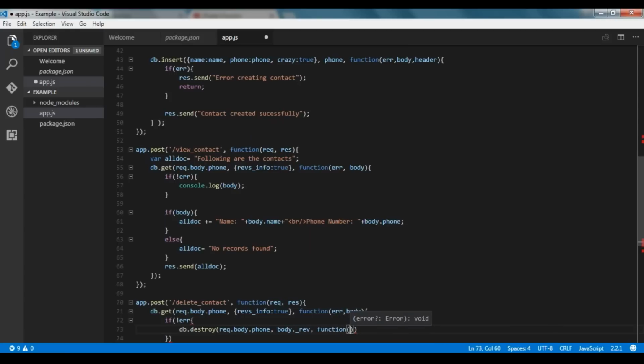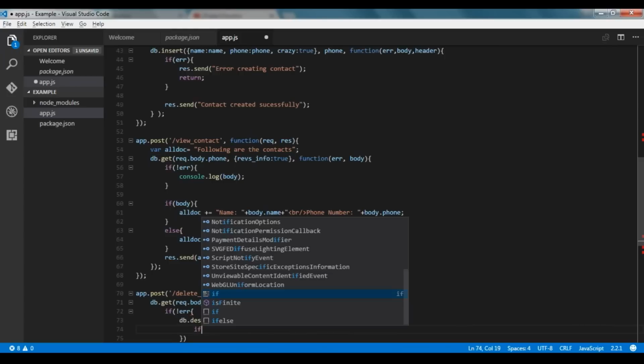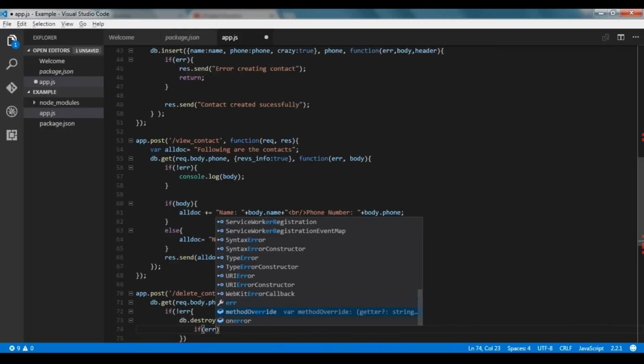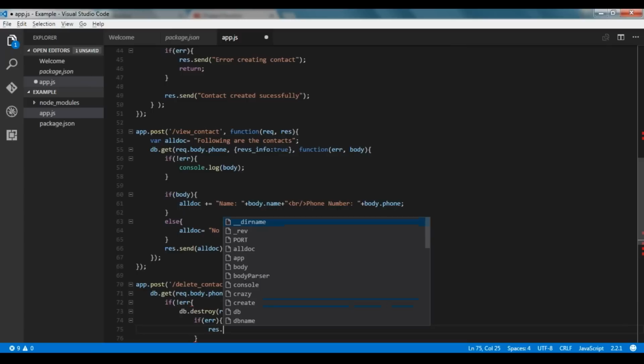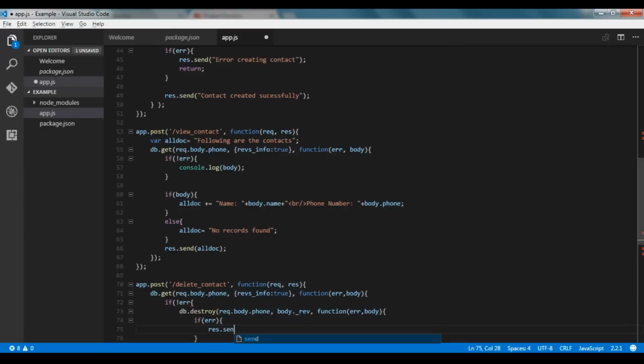Then we are again creating a callback function with error and body. Now again we are checking for the error. If we have error, response.send would be error deleting contact.